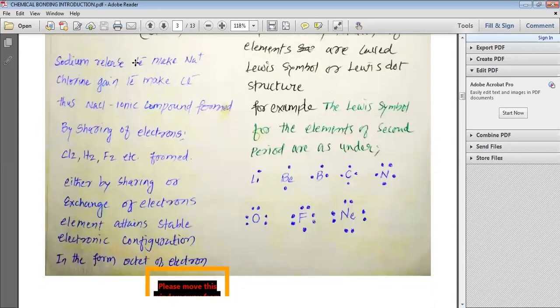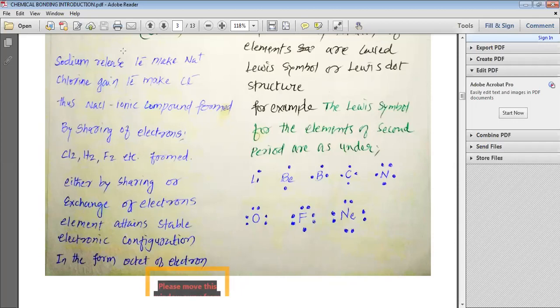Sodium releases its 1 electron and makes Na+1. Chlorine gains 1 electron and makes Cl minus. Thus, NaCl, an ionic compound, is formed by exchanging of electrons.